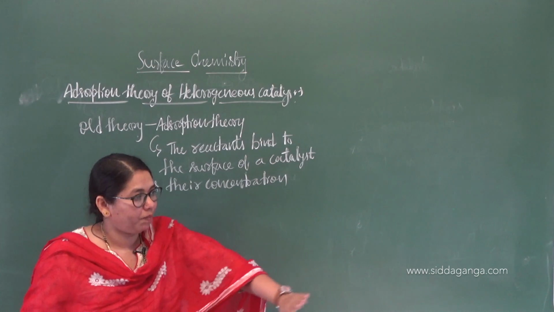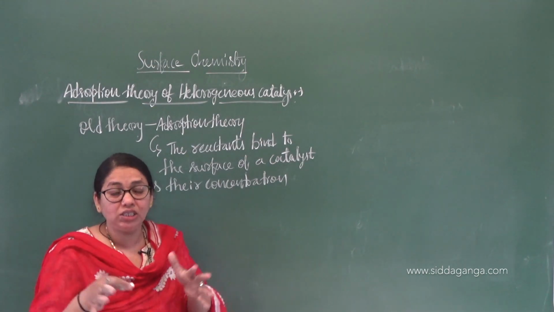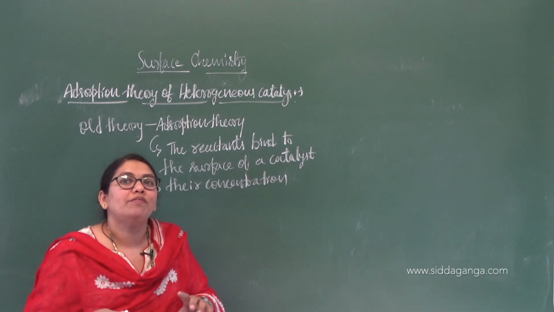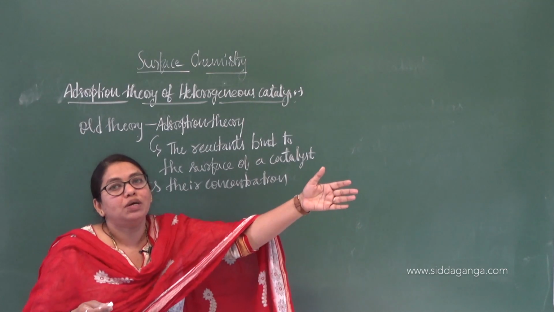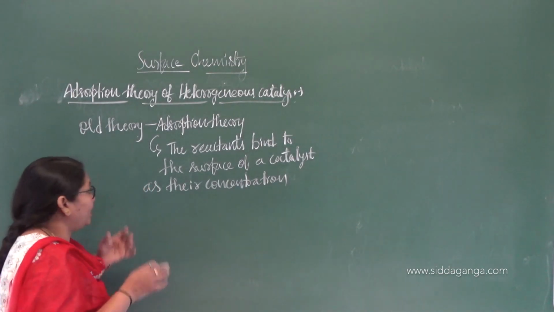First they simply go on binding on the surface of the catalyst. Once their concentration increases, they react with each other, leading to the formation of product that comes out from the surface of the catalyst. That is the simple mechanism, right?